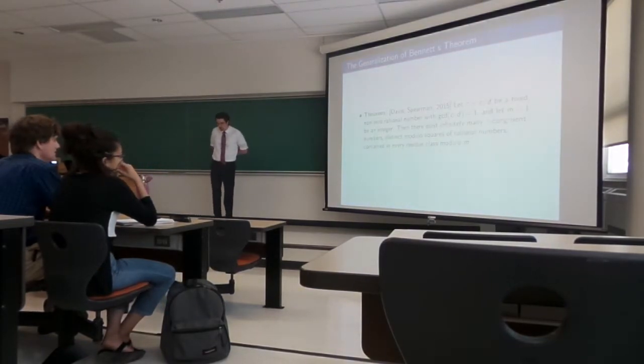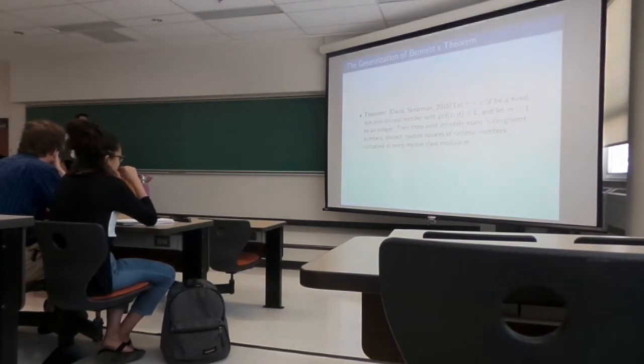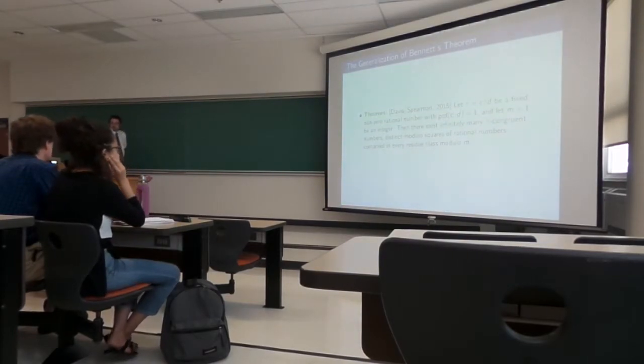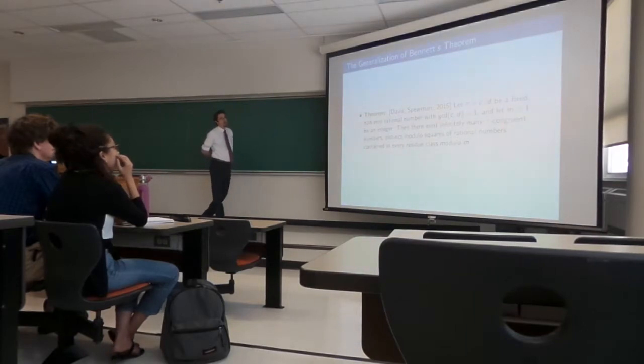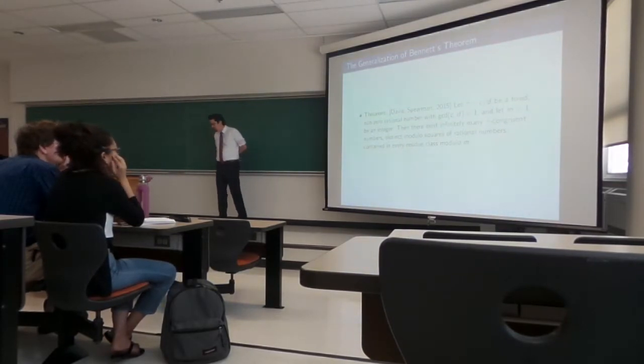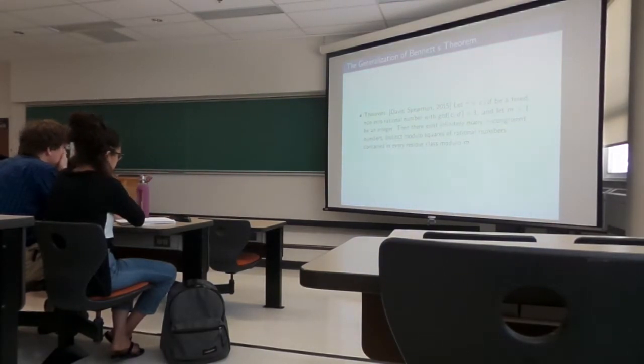This led us to the following. This is a generalization of Bennett's theorem. So again, this was proved by Blair himself. Let tau equal c over d, fixed non-zero rational number, c and d relatively prime, same setup as before. And we let m bigger than 1 be an integer. Then there exist infinitely many tau congruent numbers, distinct modulo squares of rational numbers, contained in every residue class modulo m.